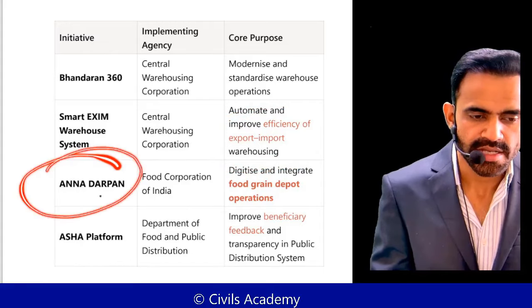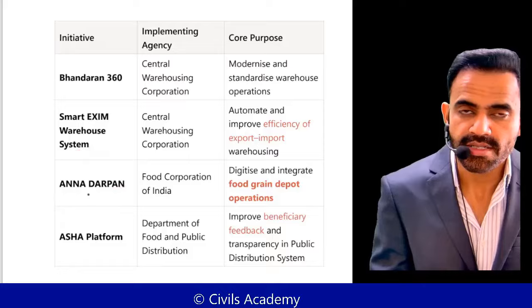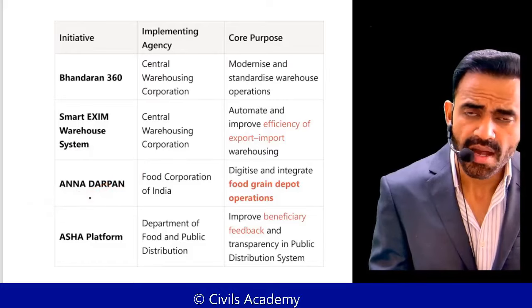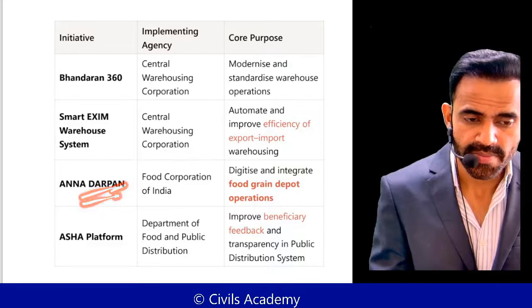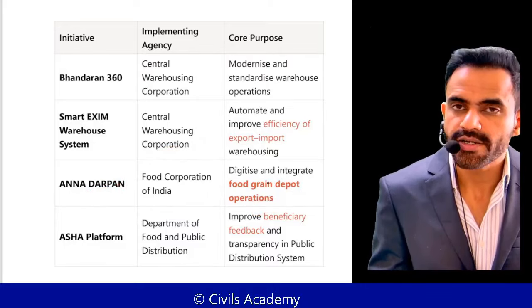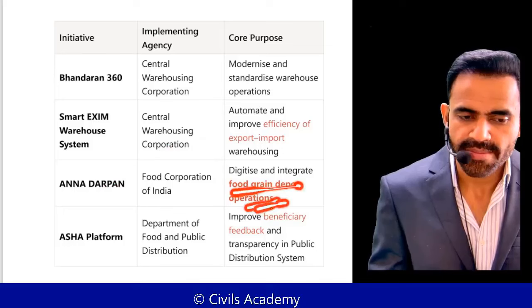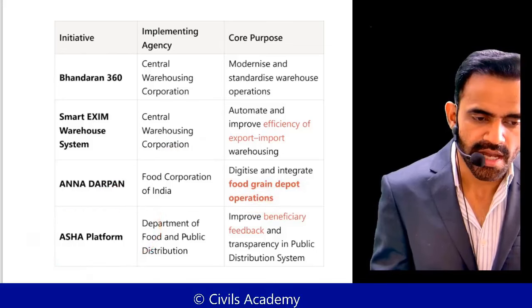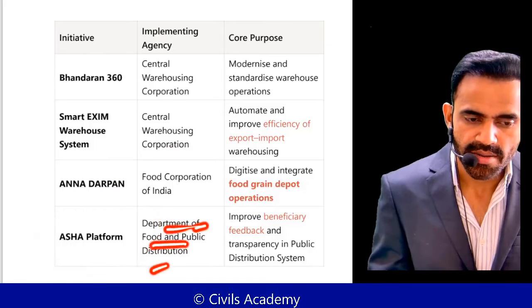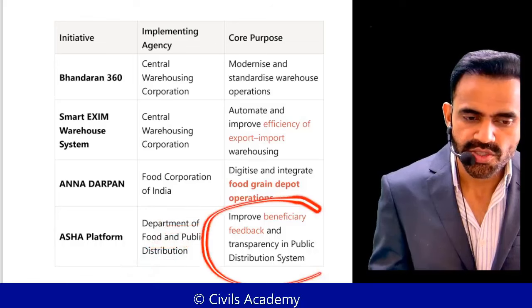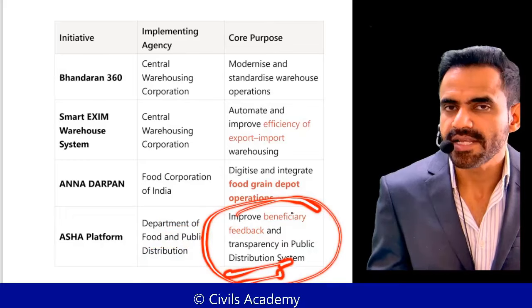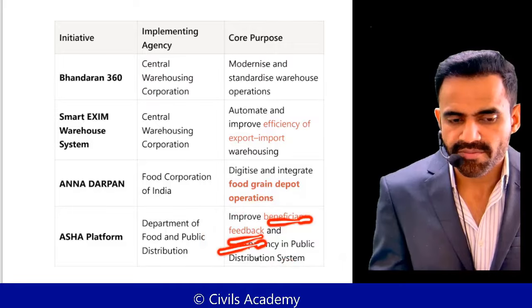And there is Anaj Darpan. Anaj basically means food grain. So this is an initiative by FCI to improve and digitize the food grain depot operations. Then there is the Asha platform. It is by the Department of Food and Public Distribution to improve transparency in the PDS and to take feedback from the beneficiaries.